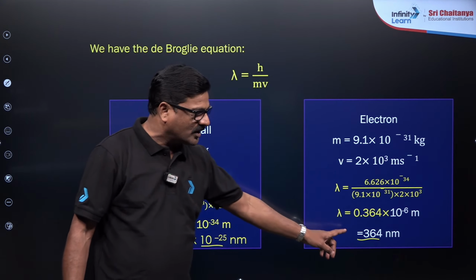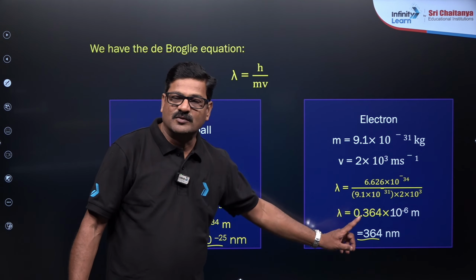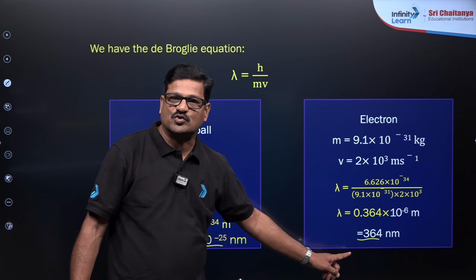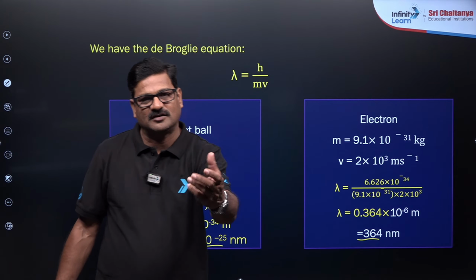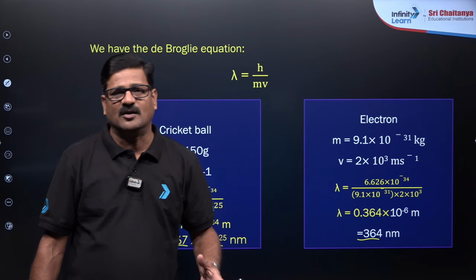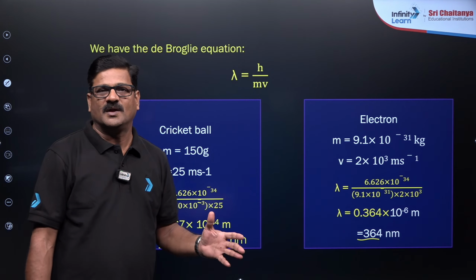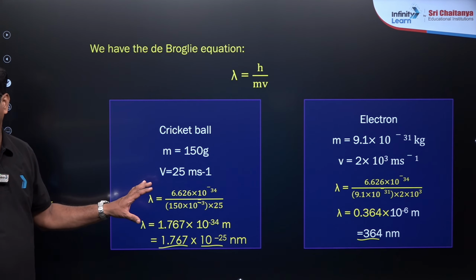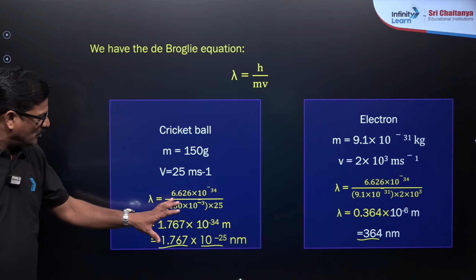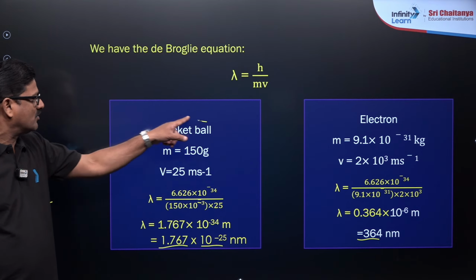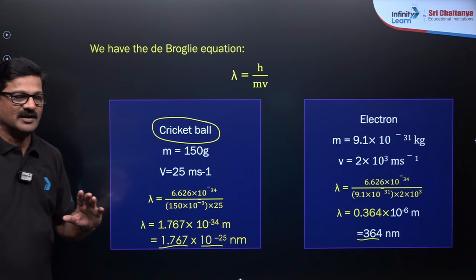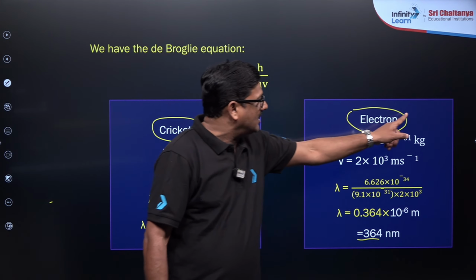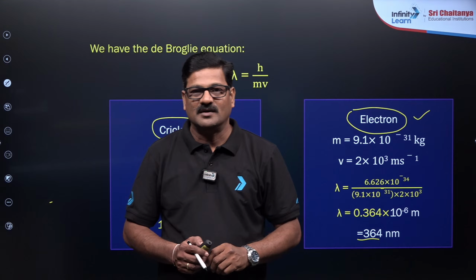When this value is so considerable, it is going to be applicable for microscopic particles like the electron. Whether you take an electron, an alpha particle, or a proton. When it comes to bigger particles, the value is not considerable. So for macroscopic particles like a cricket ball, it is not considerable. For the electron it is going to be considerable, but it is true for either side, right beta?